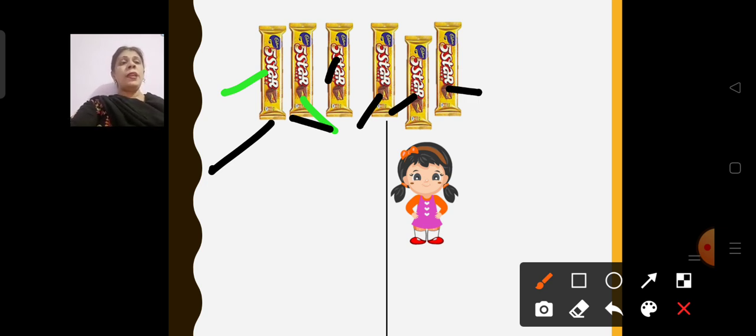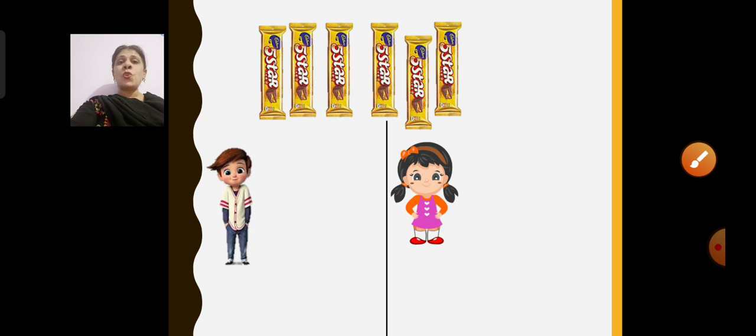How many kids do I have? I have 2 kids with me, 1 girl and 1 boy. So this 6 sweets I have to distribute equally to these 2 kids. So how will I distribute these 6 sweets equally? Let us see how I am going to share these sweets equally.